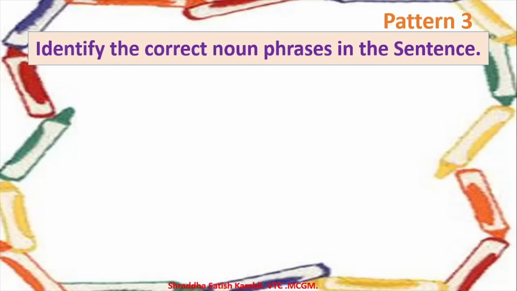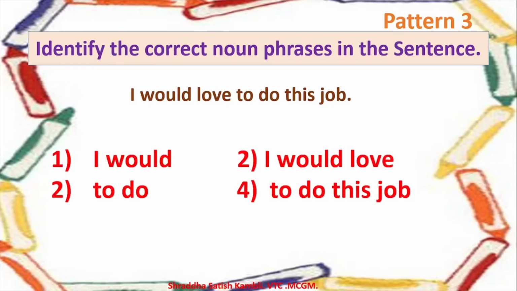Let's move on and do pattern 3 now. Identify the correct noun phrases in the sentence. I told you there are 2 types of sentences where we'll find noun phrases. So come on, this is the first one. Identify the correct noun phrases in the sentence. I would love to do this job. So, which could be the noun phrase? Would it be I would love to do, or to do this job? So, what do you think?